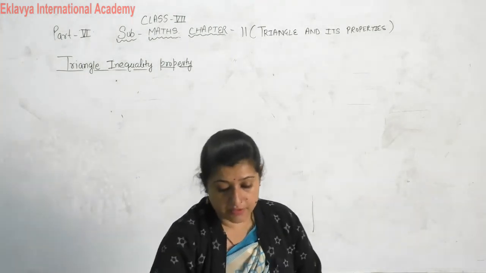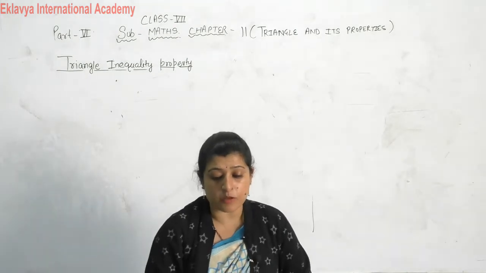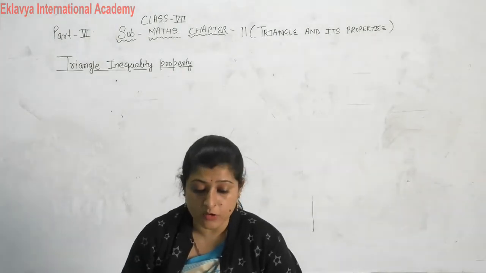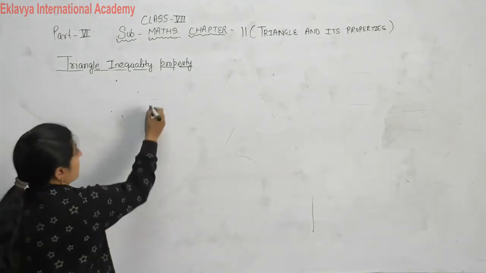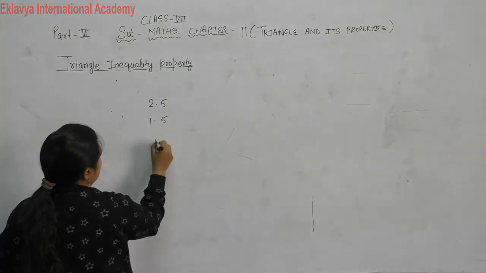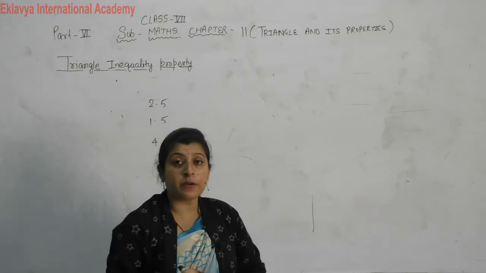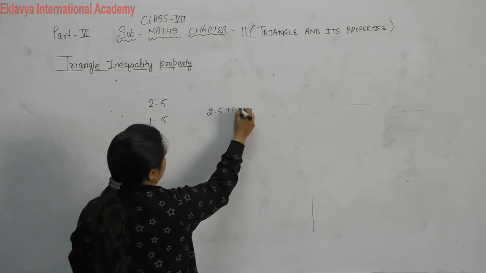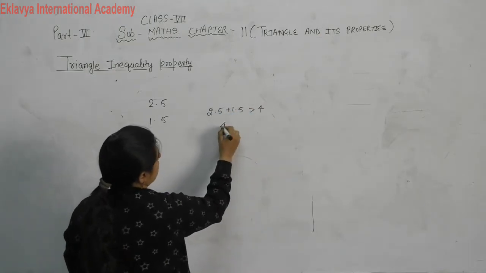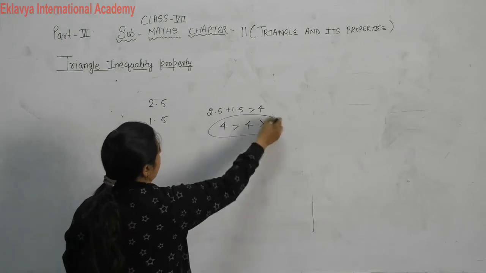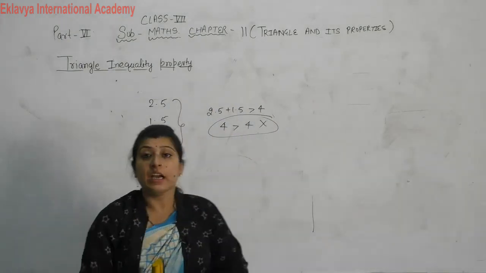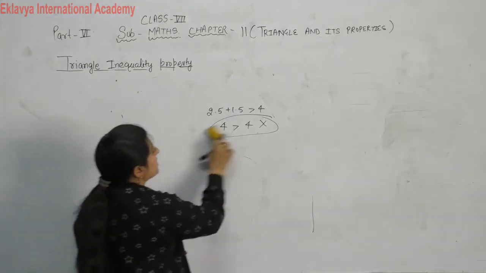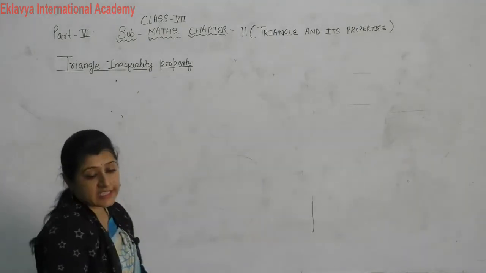See here, example first. In each of the following there are three positive numbers. State if these numbers could possibly represent the measures of the lengths of the sides of a triangle. It is given to you three sides: 2.5, 1.5, 4. Is it possible or not? In the similar manner we will solve it. 2.5 plus 1.5 should be greater than 4. Then it becomes 4 greater than 4. This condition is false. It means from these given measurements we cannot draw a triangle. Similarly you can check the other questions. Now see the next example.